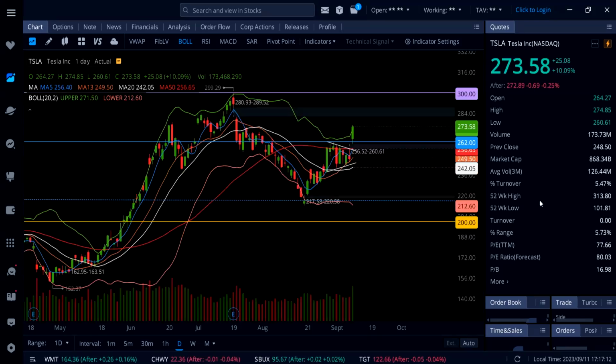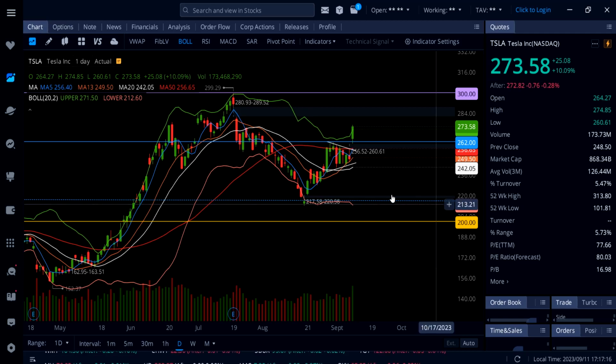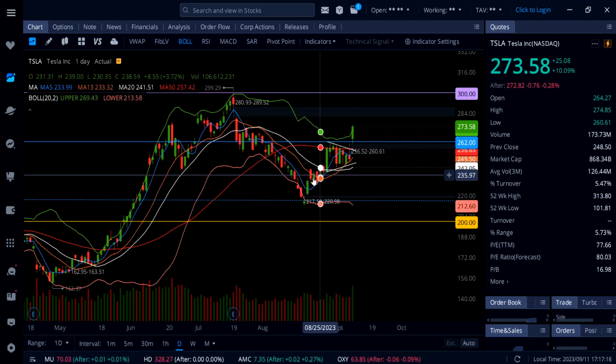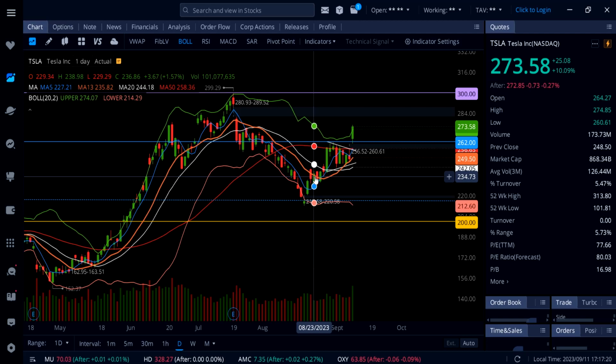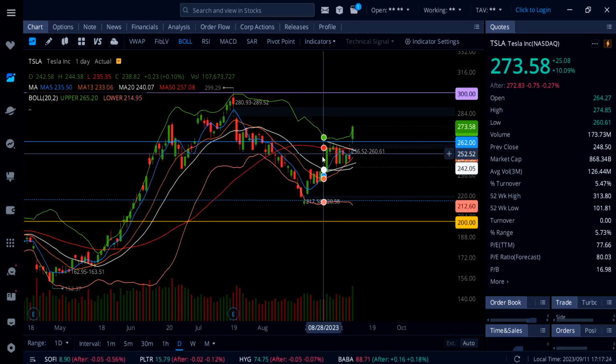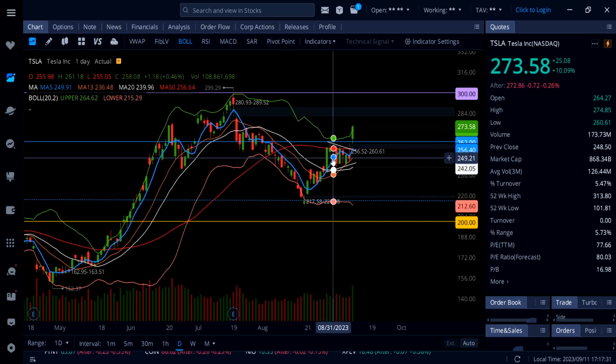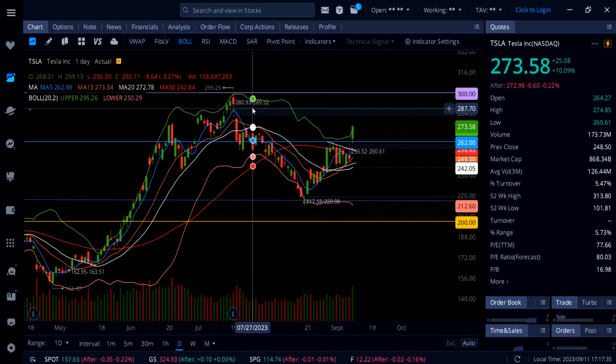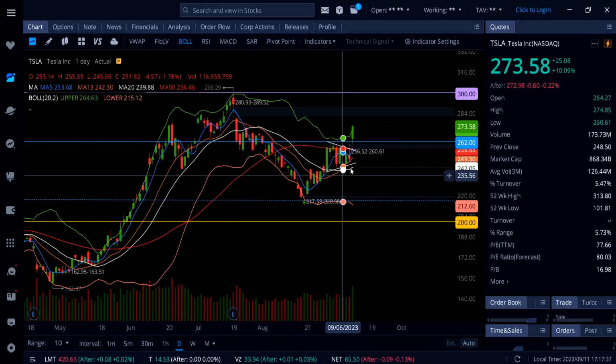On Tesla, stock is up 10%. Now, before, when Tesla was right here, consolidating inside this flag, I called it out. And with the next leg up right here with this massive green candle, I said in my video that Tesla could consolidate right here. This could turn into a bull flag, and then we could see another breakout on Tesla to close that gap on top. And this is exactly what we got.